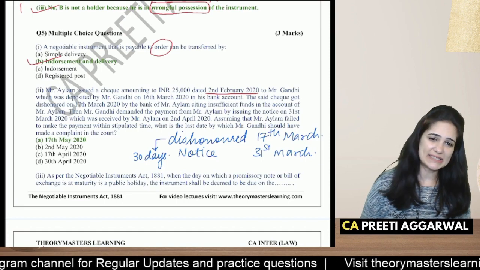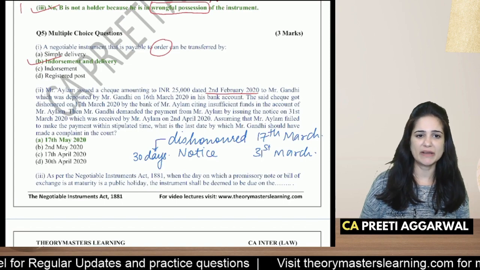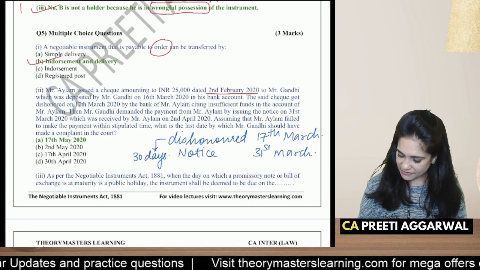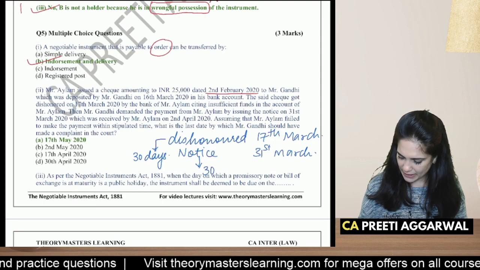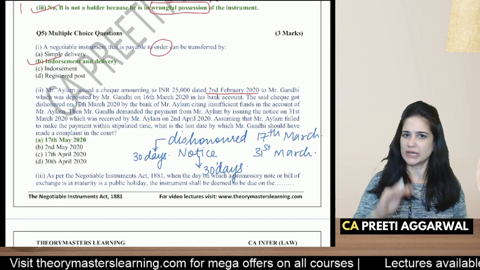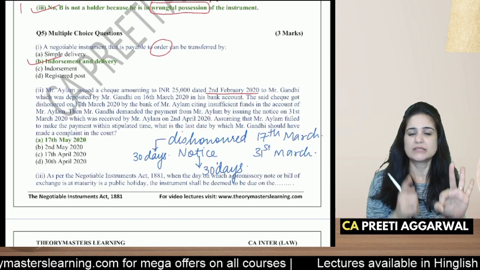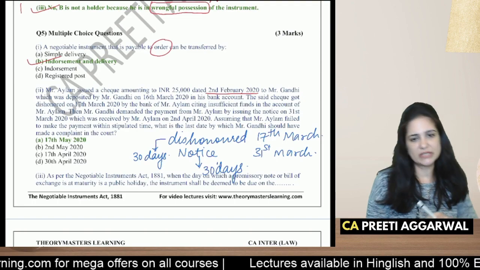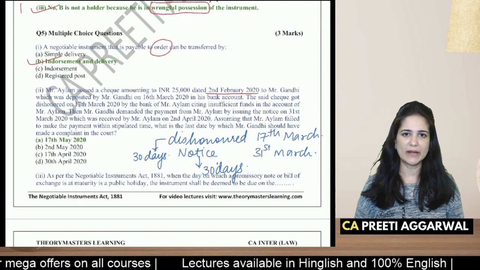So what is the last date by which Mr. Gandhi should have made a complaint in the court? After giving notice, you can make a complaint within 30 days. Okay. So what is the timeline? Check is dishonored. Within 30 days, send notice. After notice, within 30 days, file a complaint in the court.